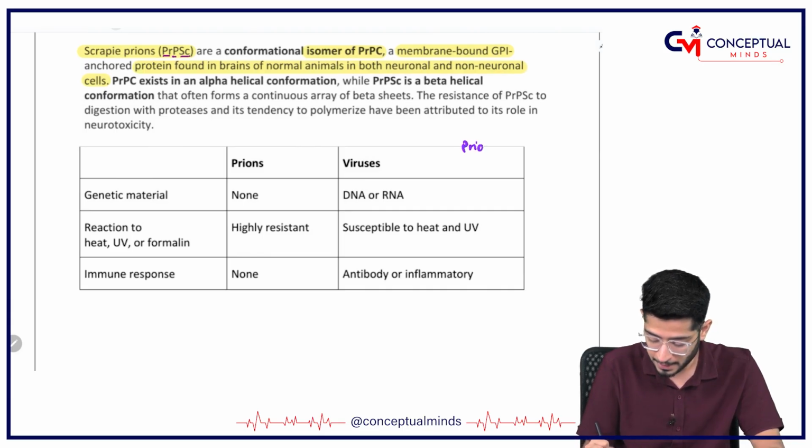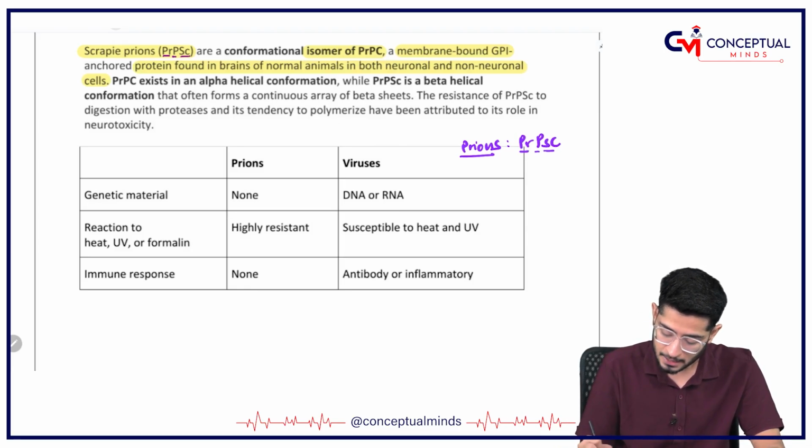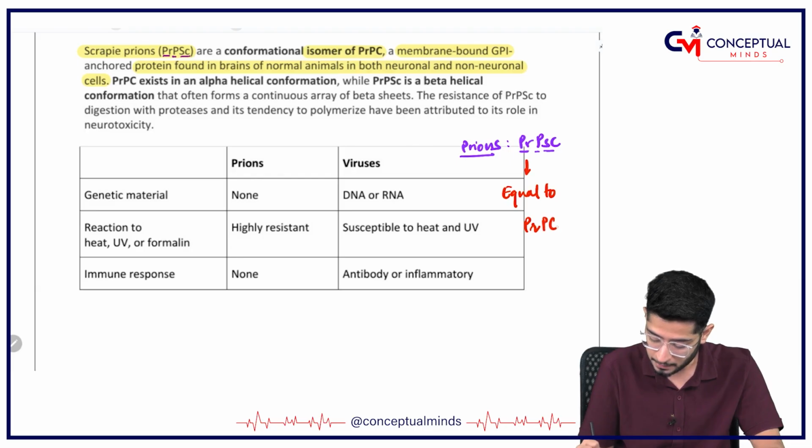So prions have something called PrPSc, the prion protein scrapie. These are equal to PrPc. What is PrPc?